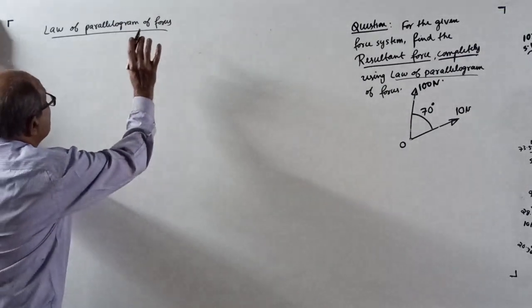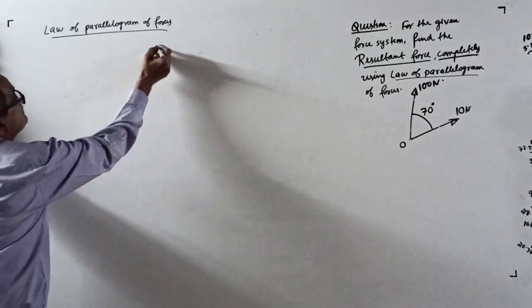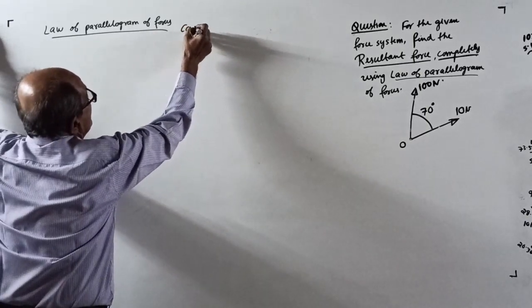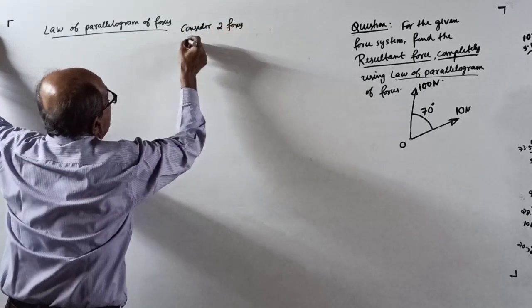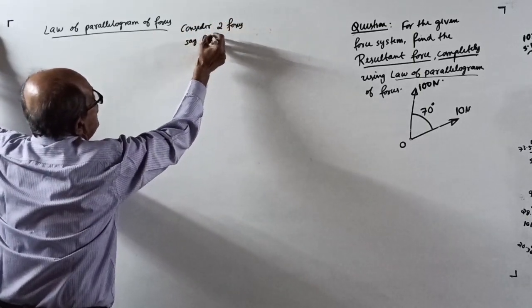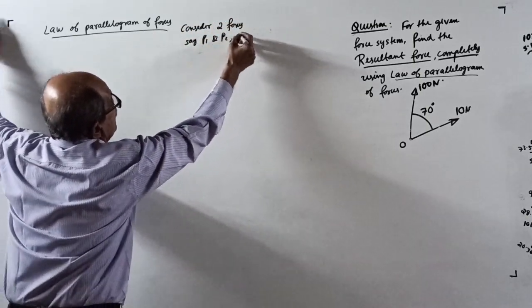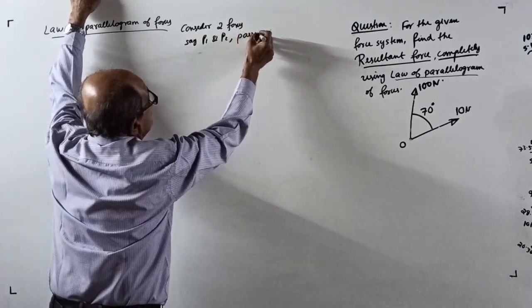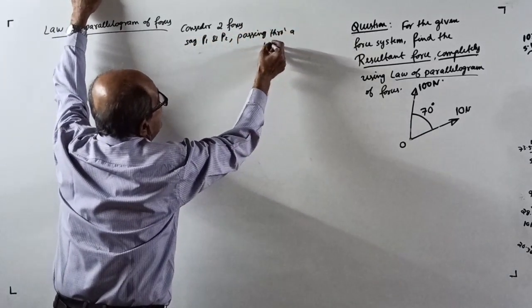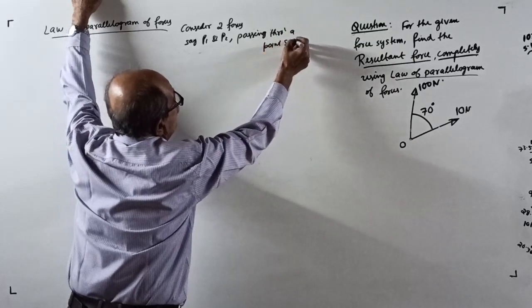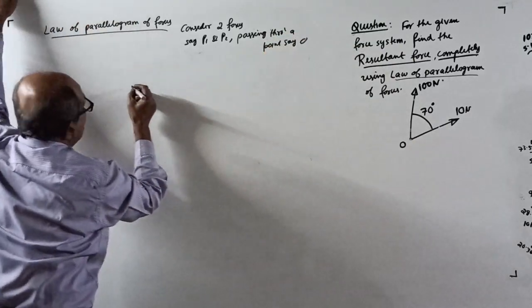See, consider 2 forces, say P1 and P2, passing through a point, say O, same as this point. I will put the same way.